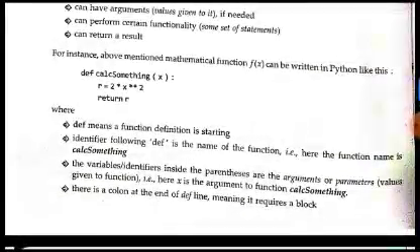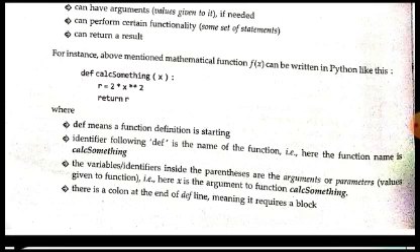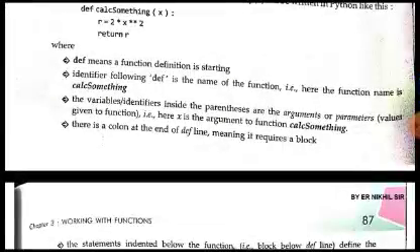def is the keyword, which means that the function definition is starting. Then the identifier following def is the name of the function; here it is calc something. Then the variables or identifiers inside the parentheses are the arguments or parameters. So here x is the argument of the function calc something. Then there is a colon at the end of the def line, meaning it requires a block.